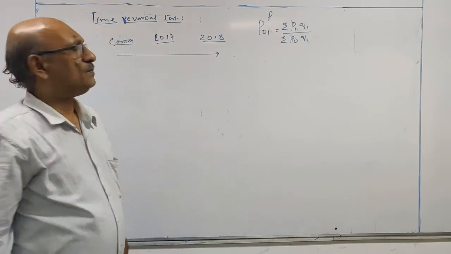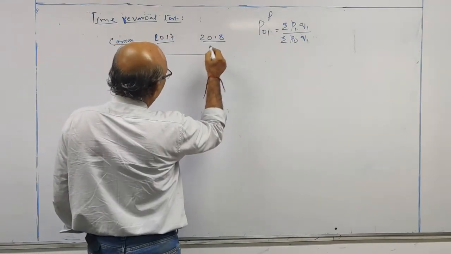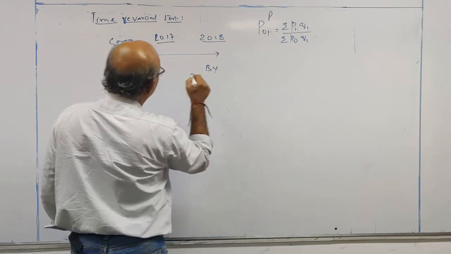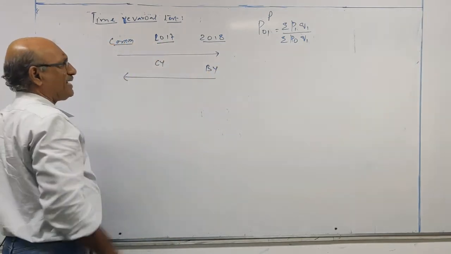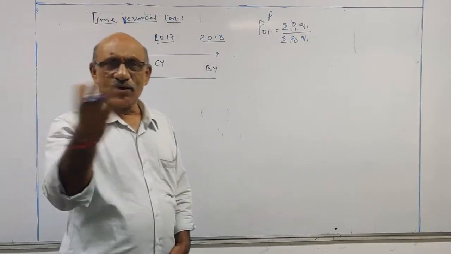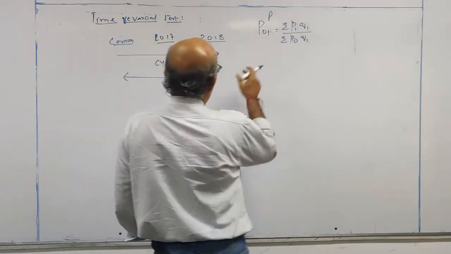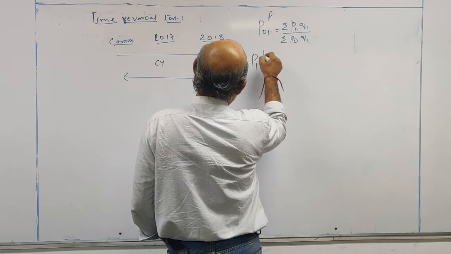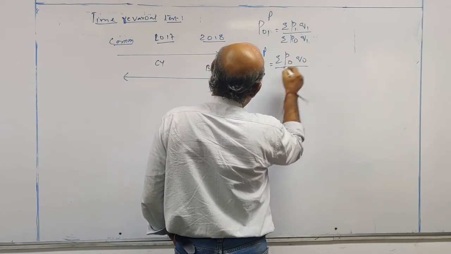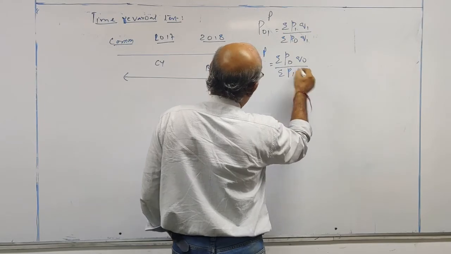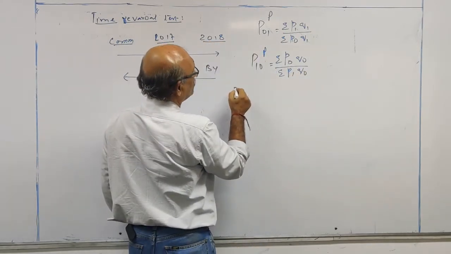Then what you have to do? Take 2018 as the base year and 2017 as the current year. Again calculate the index number in the backward direction. So you have to interchange the suffix, that's all: summation of P0 Q0 by summation of P1 Q0. Multiply these two.